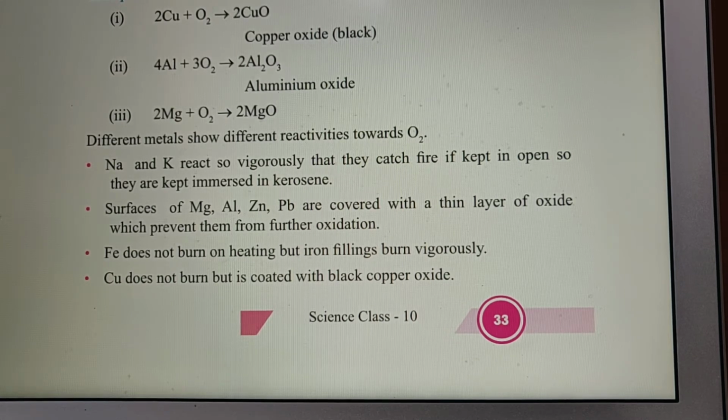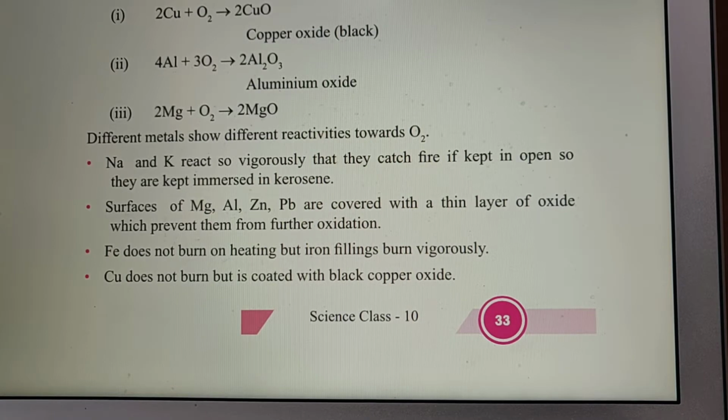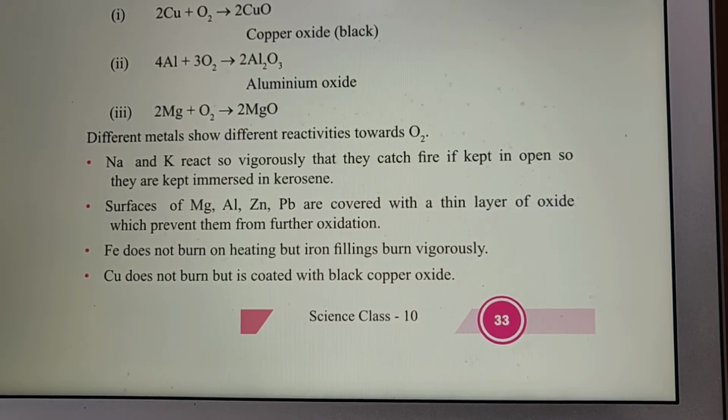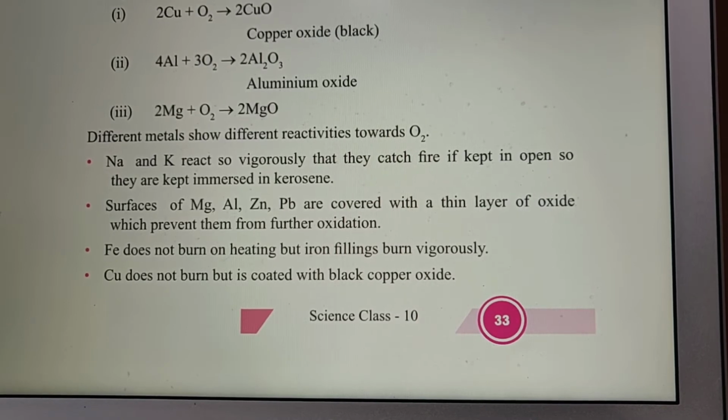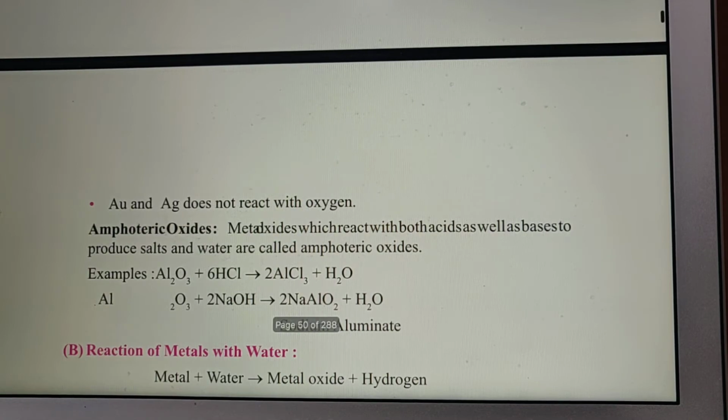Iron does not burn on heating, but iron filings burn vigorously. If an iron rod is taken, it will not burn, but iron filings, the small pieces of iron, catch fire. Copper does not burn but is coated with black copper oxide.